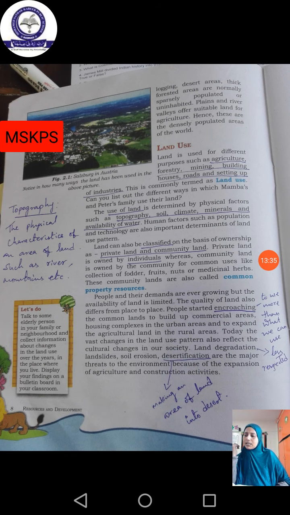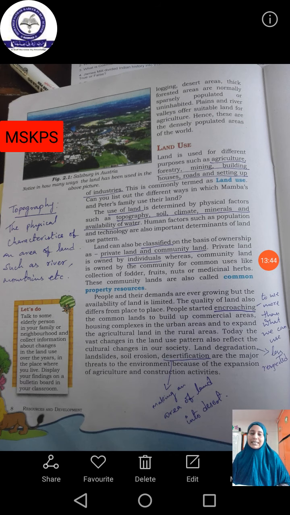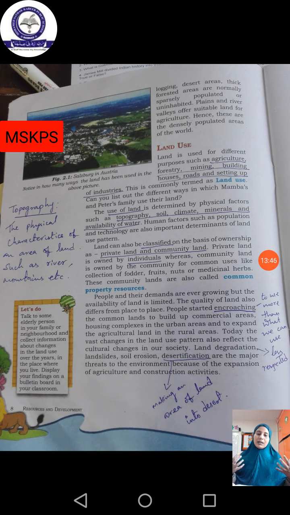And next one is property resources. People and their demands are ever growing, but the availability of land is limited. So people need more and more usage of land, but the availability of land is very, very limited, isn't it? See, if there is land for agriculture or for building construction, so many people will be competing to get that land, isn't it? So usage is more but availability is less.